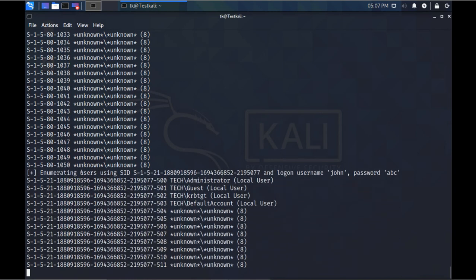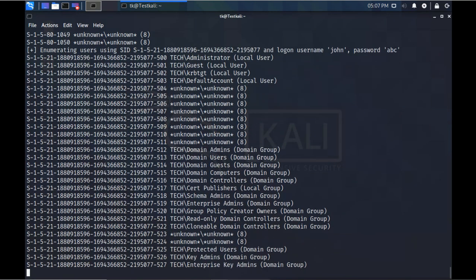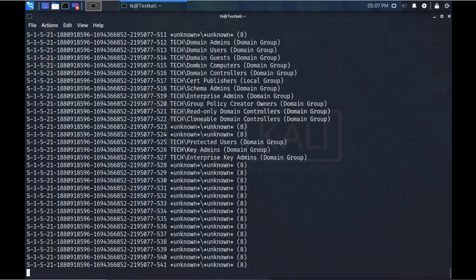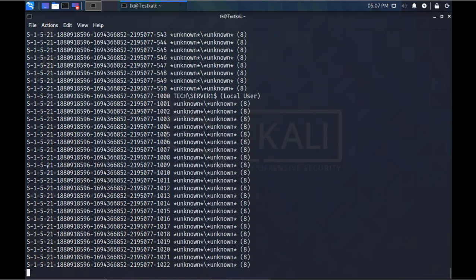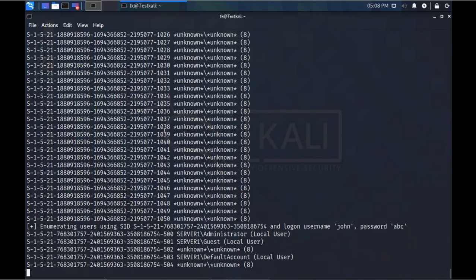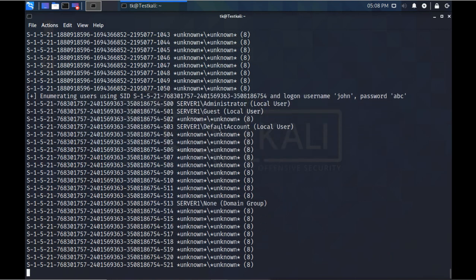It is trying to enumerate each and every SID one by one, and it did find these users here. It is actually trying to resolve these SIDs one by one. You can see these SIDs it is trying to resolve, and here it is finding the users.